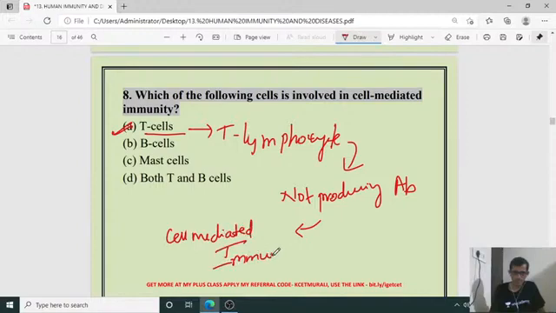If it is a B lymphocyte, it is going to produce antibody and it is coming under humoral immunity. So the right answer for the 8th one is A.